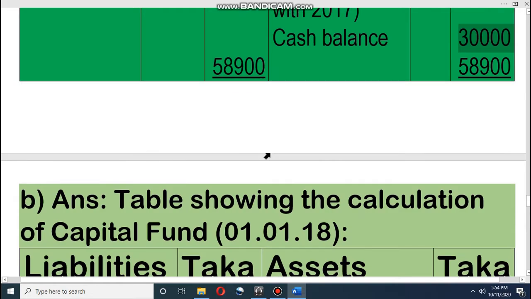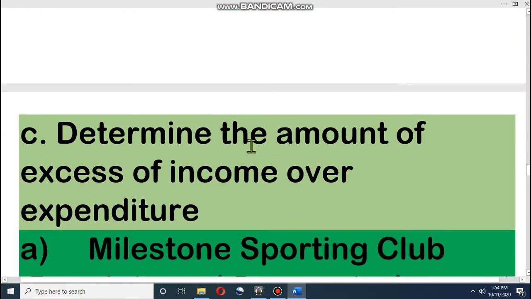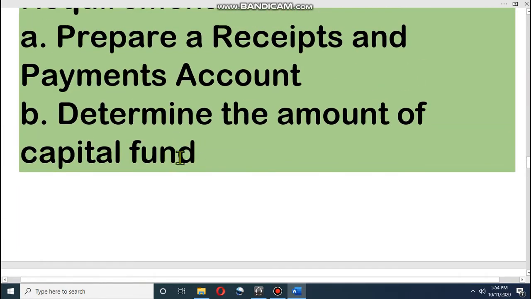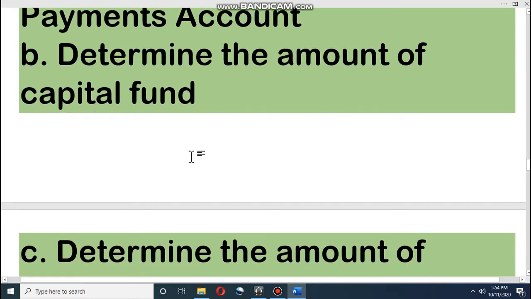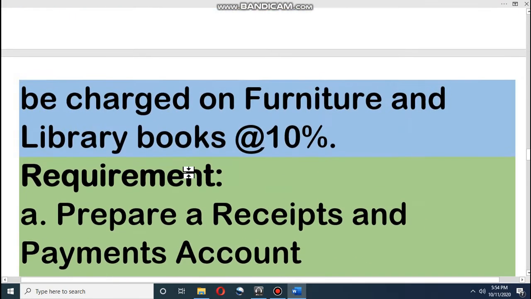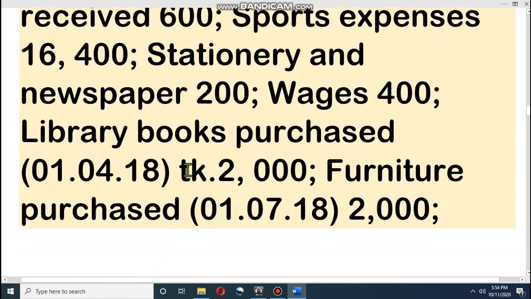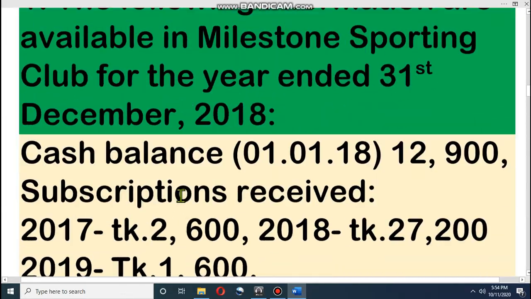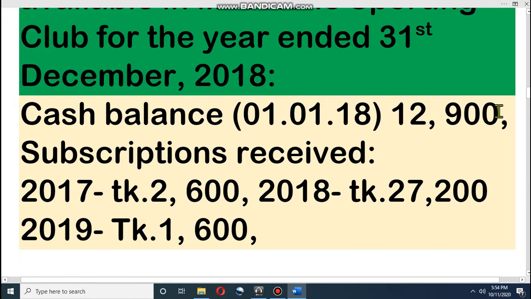Dear student, now look at the requirement: determine the amount of capital fund. All of you know that capital fund means opening asset minus opening liability. That means whatever opening assets the organization has, we have to subtract the opening liability from that. Let's see the question. Dear student, look at cash balance. This is number one, opening asset.